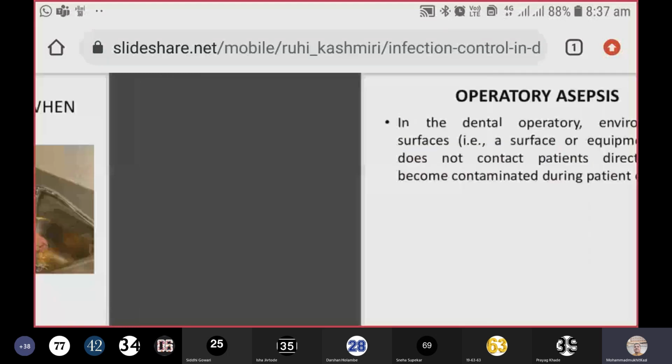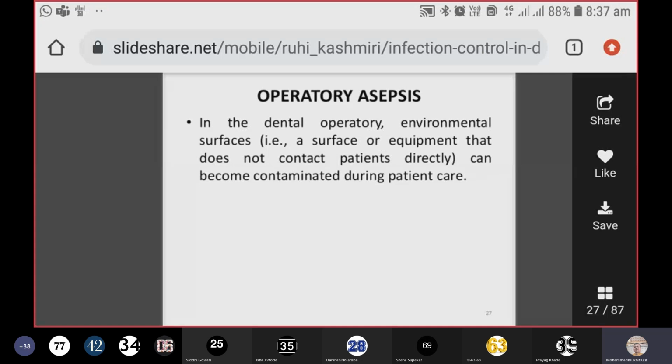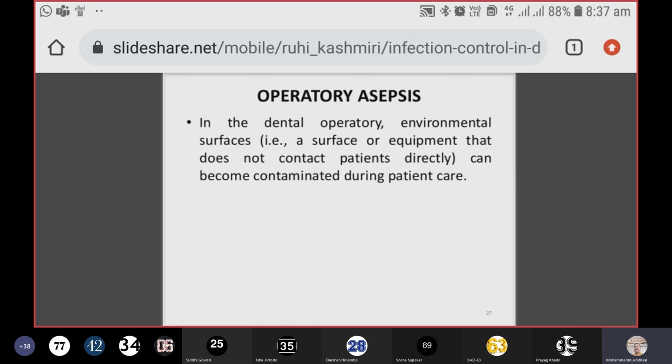And what are the different moments of hand hygiene? There are 5 moments of hand hygiene. One is before touching the patient. Second one is after touching the patient. Third one is before any aseptic task. Fourth one is after touching the patient surroundings. And fifth one is, uh, before any aseptic task. So these are the 5 moments of hand hygiene where you are going to wash your hands. Okay.